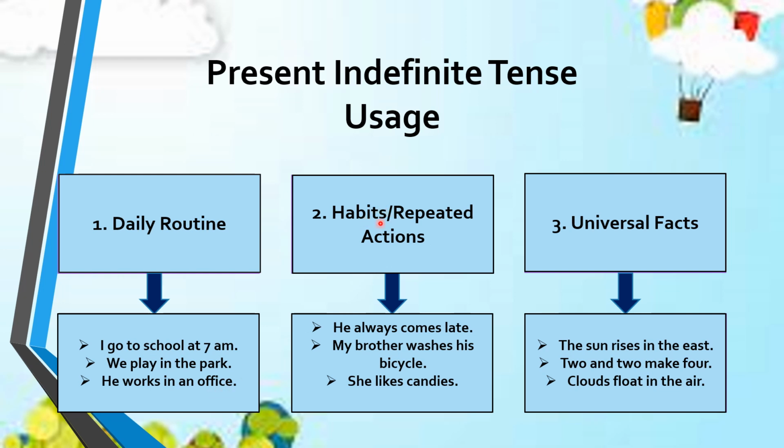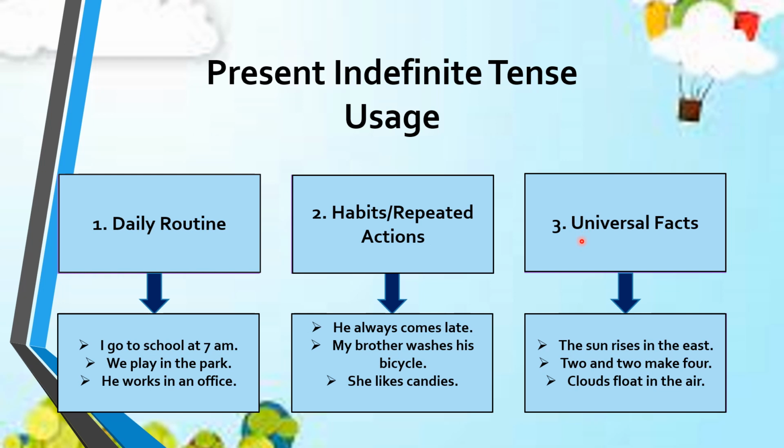Number two, habits or repeated actions. So when you talk about the repeated actions or your habits, you should use the present indefinite tense. Look at the examples below. He always comes late. My brother washes his bicycle. She likes candies. The third one is about universal fact.